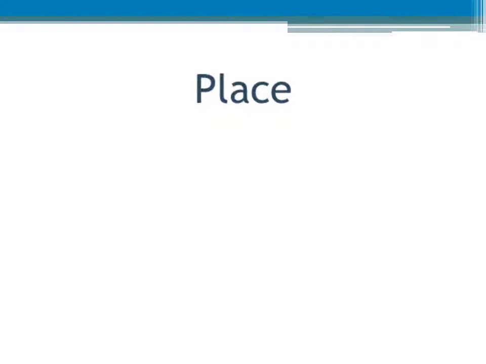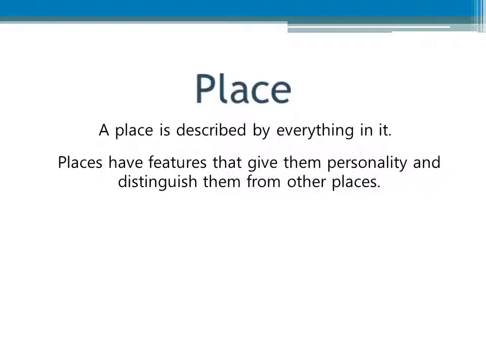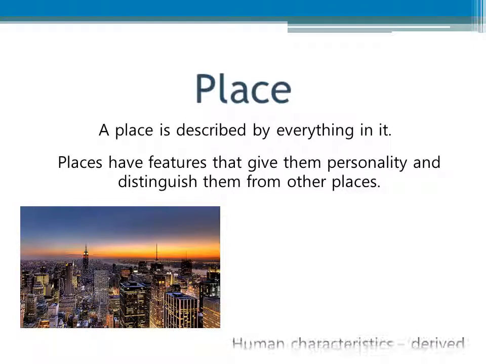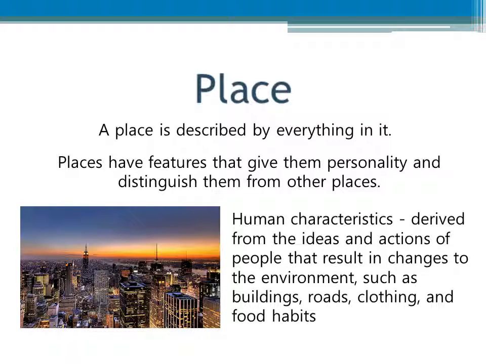A place is an area that is defined by everything in it. All places have features that give them personality and distinguish them from other places. Human features are what people put on Earth and are derived from the ideas and actions of people that result in changes to the environment. An example of a human feature is New York City, which was man-made.